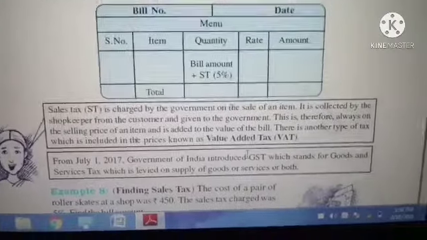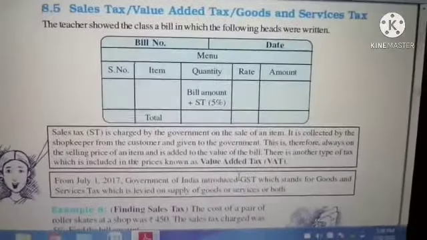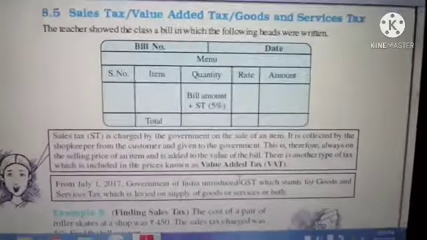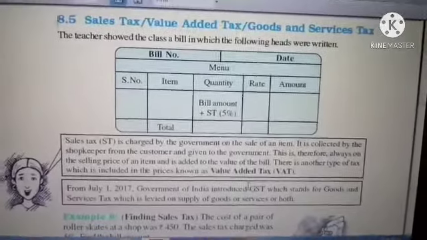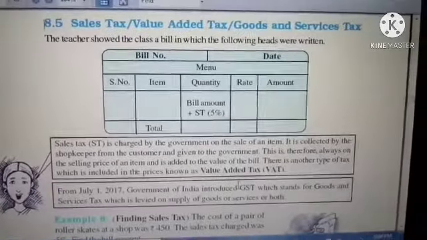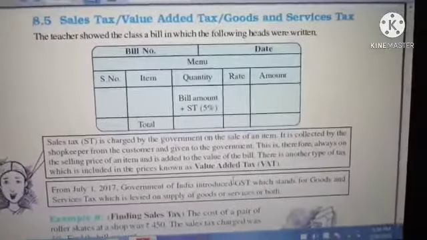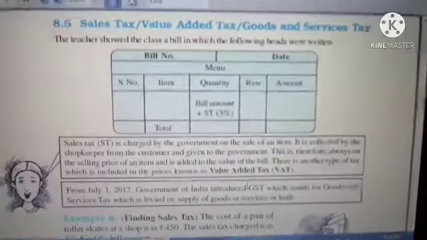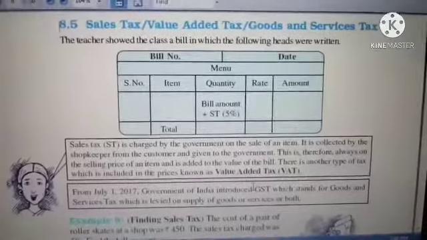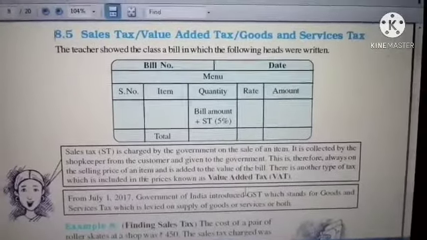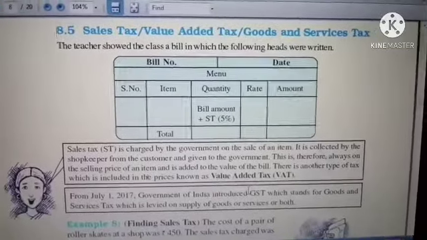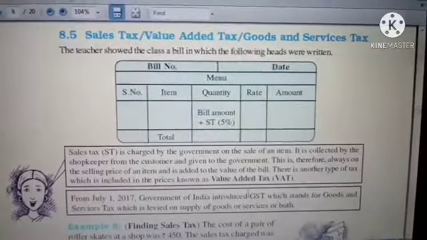For each and everything nowadays we are paying GST. Based upon this tax we are going to deal with the problem. It is a payment charged by the government for the welfare of the government, where we customers have to pay the tax along with the item. There are different types of tax: sales tax, value added tax, goods and services tax.